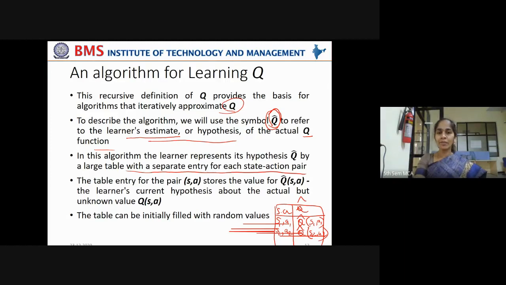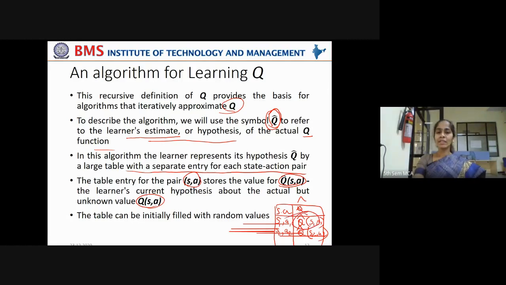So the table entry for the pair SA stores the value Q cap SA, that is the learner's current hypothesis about the actual but unknown value Q of SA. So the actual value of Q is not known. Only the estimated value is taken. If at all it starts from this state and takes this sequence of actions, what would be the estimated reward value? Those values are given in the table.